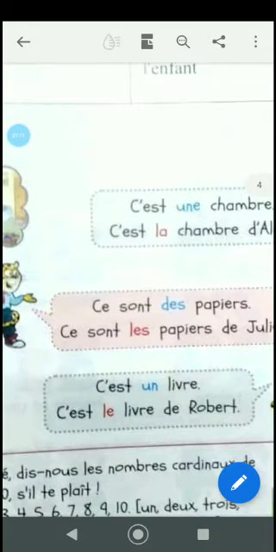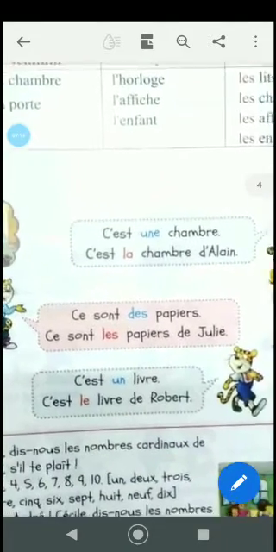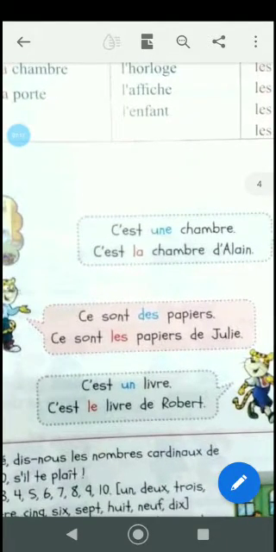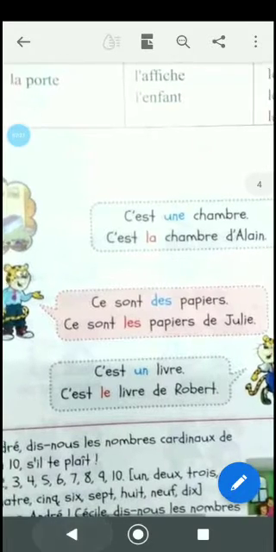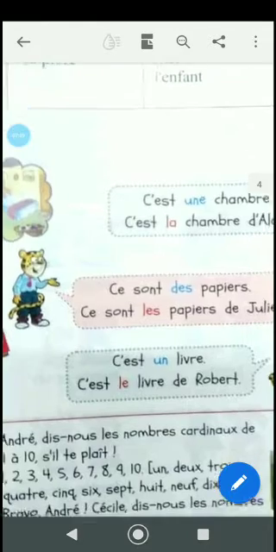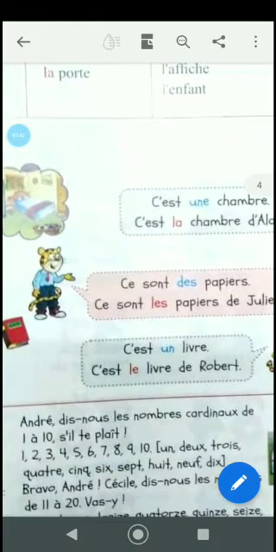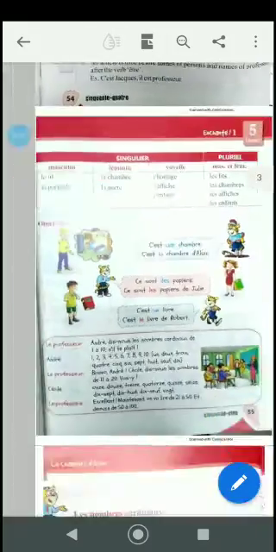Second is ce sont des papiers. Now when you put this into the definite articles, how will the statement be? Ce sont les papiers de Julie. These are the papers of Julie. We are showing something about that object, that these are the papers. We are definite about it. C'est un livre. This is a book. C'est le livre de Robert. This is the book of Robert. Okay, students. Now, moving on to the chapter.